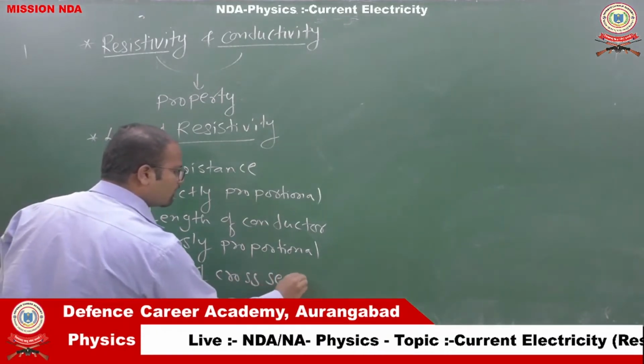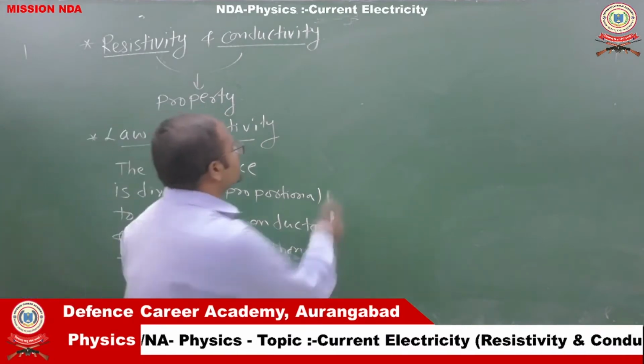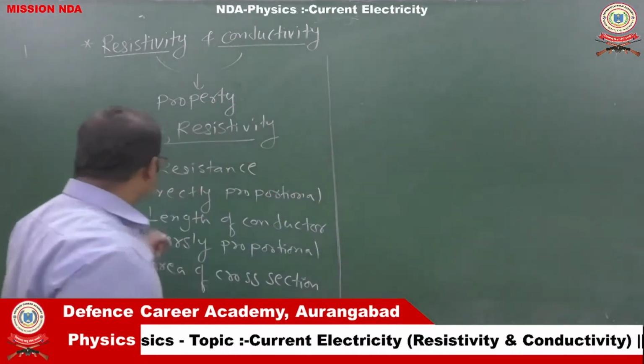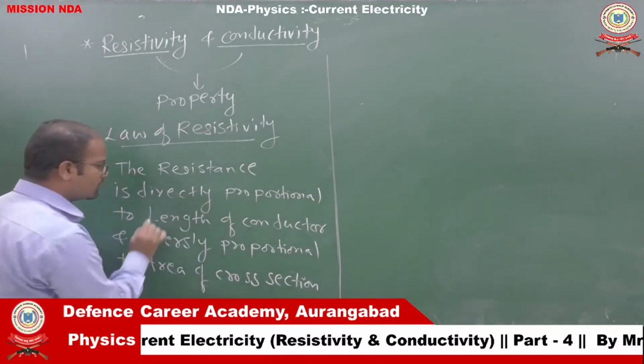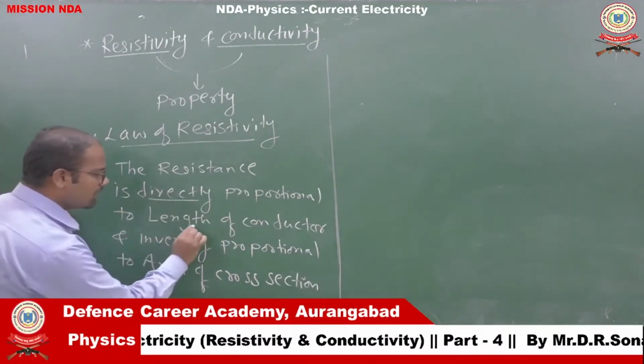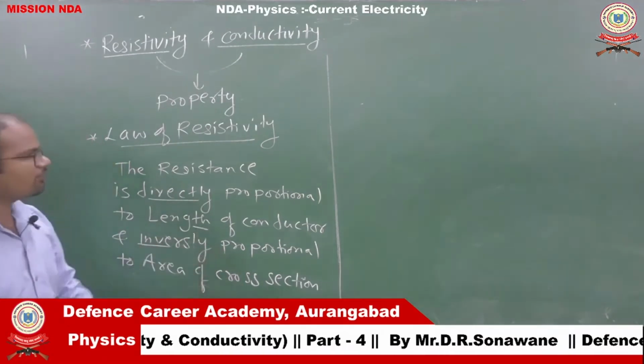This is nothing but the law of resistivity, and from it we can define resistivity. So the law states that the resistance of any conductor is directly proportional to what? The length of the conductor, and inversely proportional to the area of cross section.